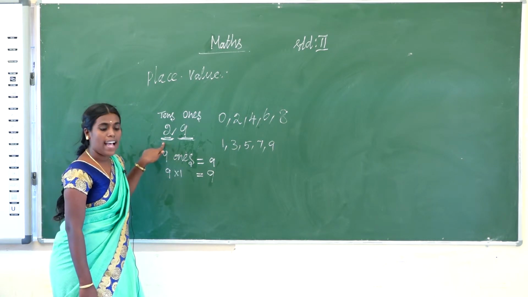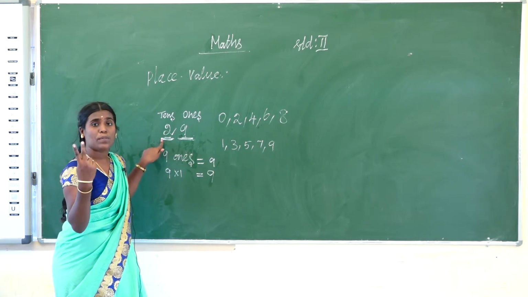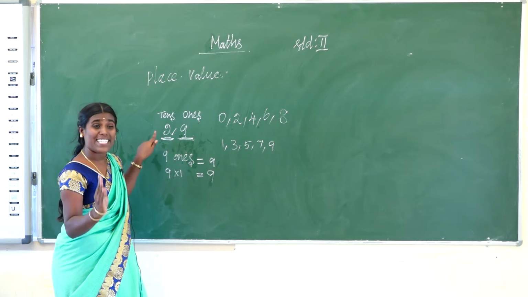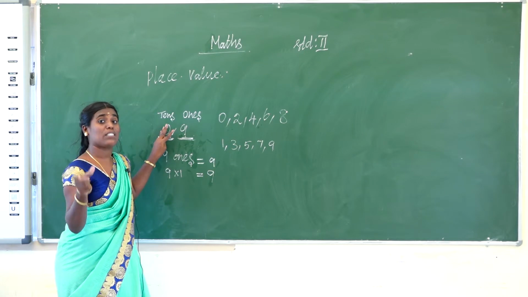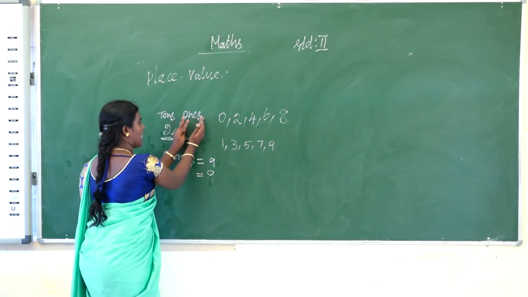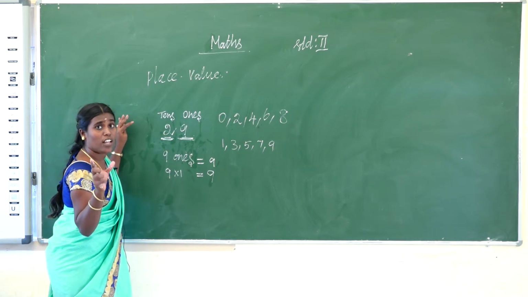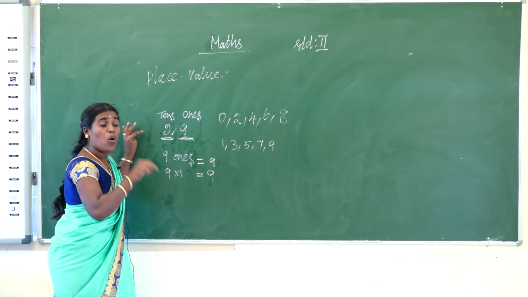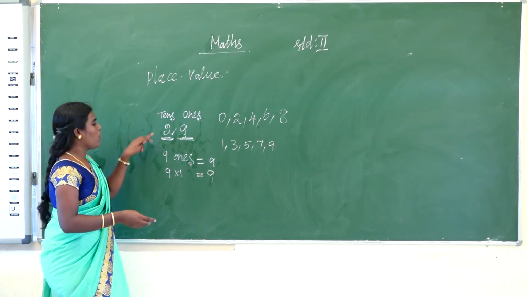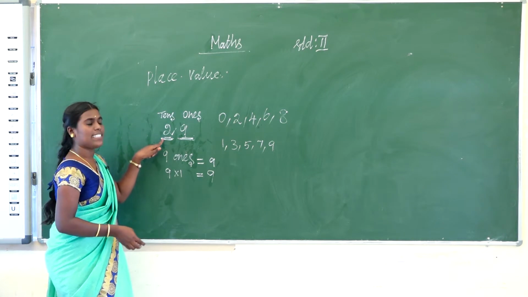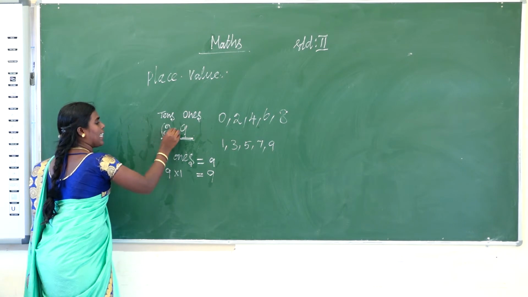What is the place value for 2? The next one is the tens place. You identify the place value: ones place, tens place, then hundreds place. Now here the place is tens. 2 is in the tens place.